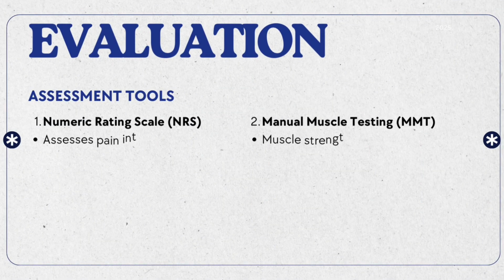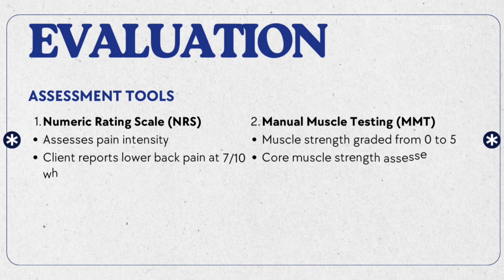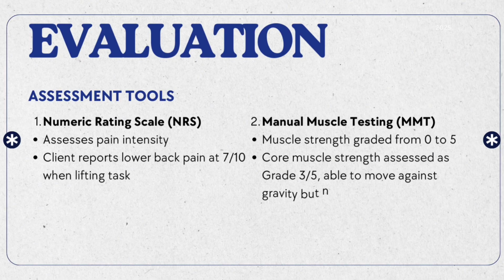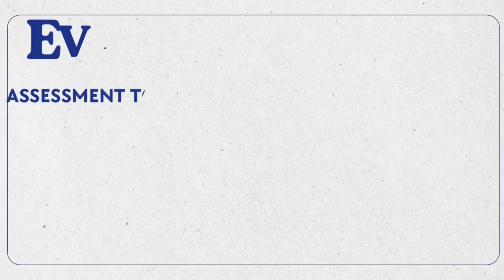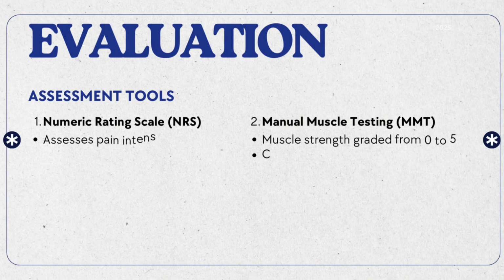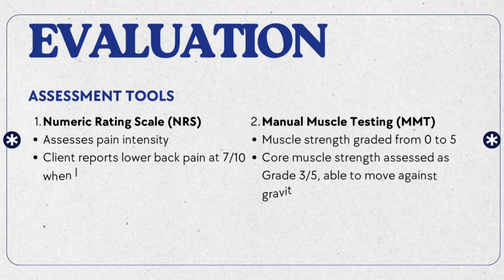For the assessment tools, we use 2 types of it. The first one is the numeric rating scale, NRS. The second is manual muscle testing, MMT. The numeric rating scale assesses pain intensity. The client reports lower back pain at 7/10 when lifting. For the MMT, muscle strength is graded from 0 to 5. Core muscle strength is assessed as grade 3/5, able to move against gravity but not against resistance.